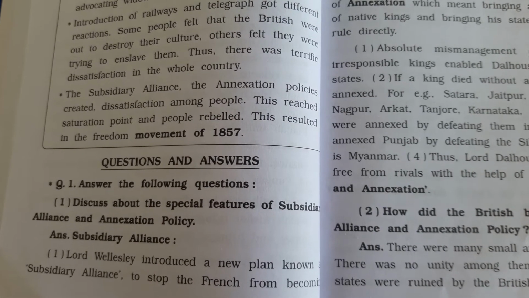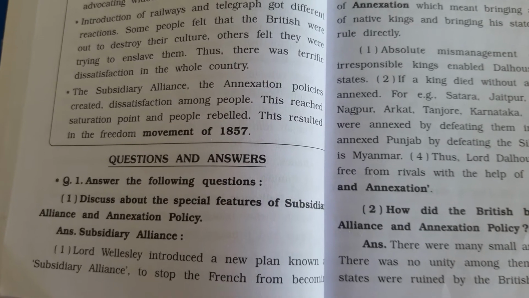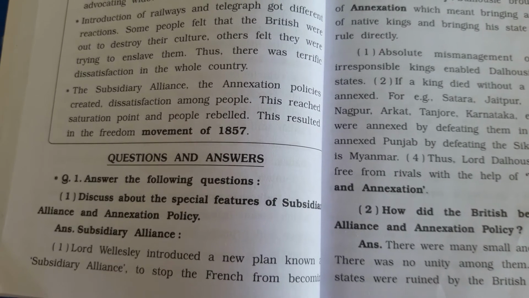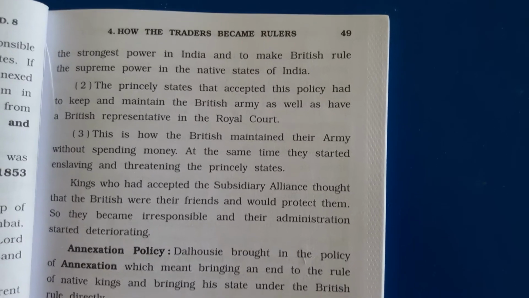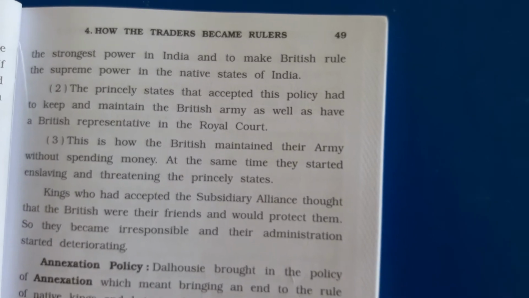He wanted the British rule to become the supreme power in the native states of India. That was his basic aim.